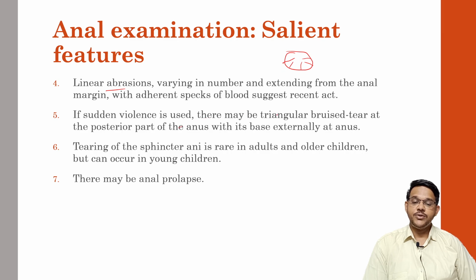If a sudden force is used, there may be a triangular bruised area present on the posterior part of the anus with the base externally at the anus. So usually any injuries in the anal region, like bruises, lacerations or fissures, will have a triangular shape where the base will be near the margins of the external anus, and the tip will be near the rectum. That type of injury will typically be present. Tearing of the sphincter ani is rare in adults and older children, but can occur in younger children because of the smaller anus. Sometimes rectal prolapse may also occur.